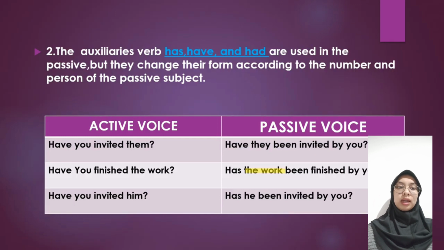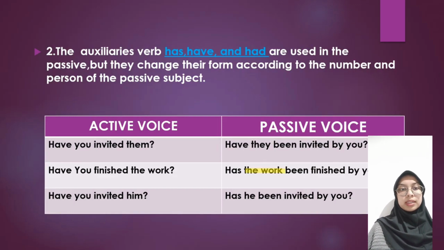Here have is used because you is there, and you stays you in passive voice but changes its position. The object of active voice takes the place of the subject in passive voice. Here, have you invited him?